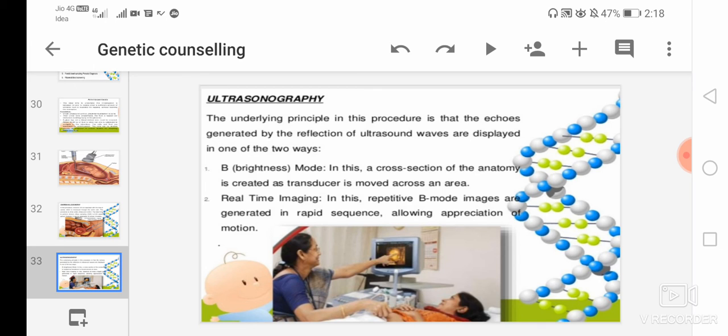And then second is the real-time imaging. In this, repetitive B mode images are generated in rapid sequence, allowing the appreciation of motion. So in real-time imaging, repetitive B mode images are generated at a rate exceeding about 25 frames per second, which is high enough to create the impression of continuity of events in time. So these are the two modes: first is B, that is brightness mode, and second is the real-time imaging.